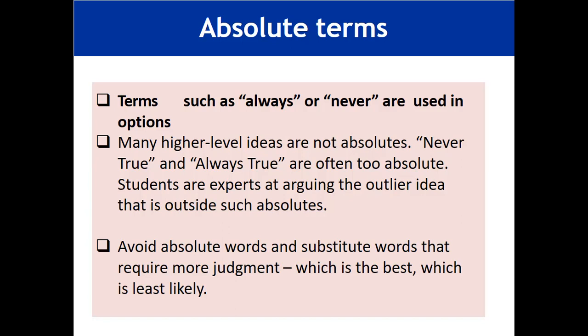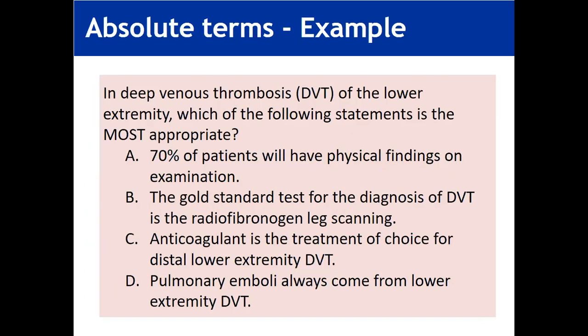It means there would be some degree of correctness in all five options, but one will be the best. In medical education we can simply call these BCQs, the best choice question, which means all the options are somehow true, but which one is the most true, the best among all. Here is an example.